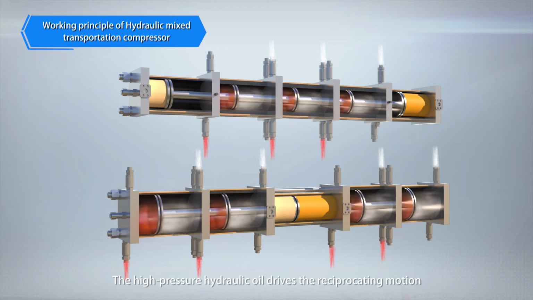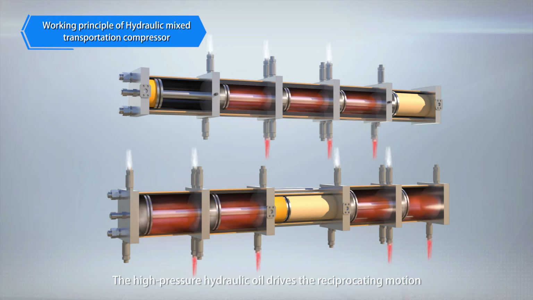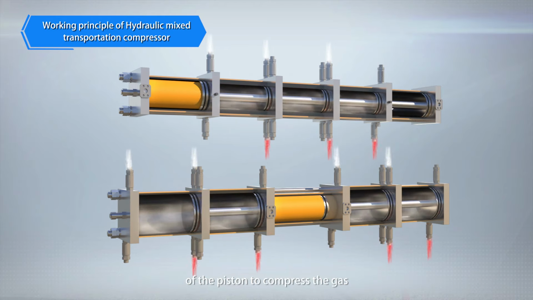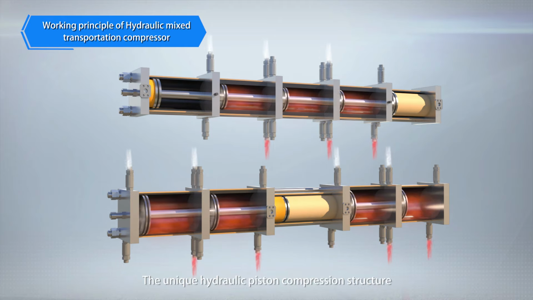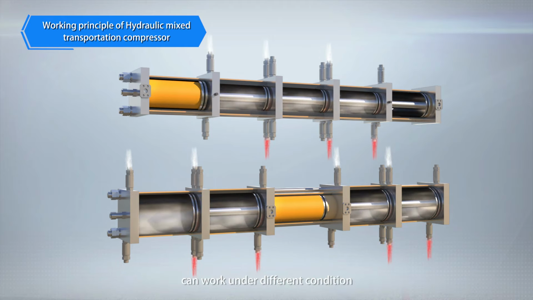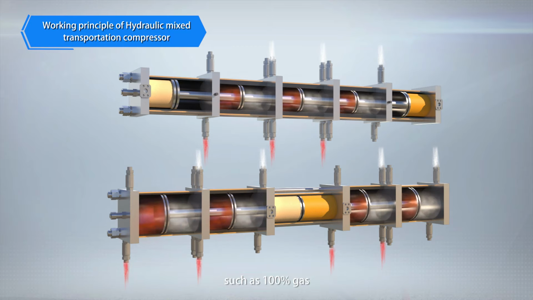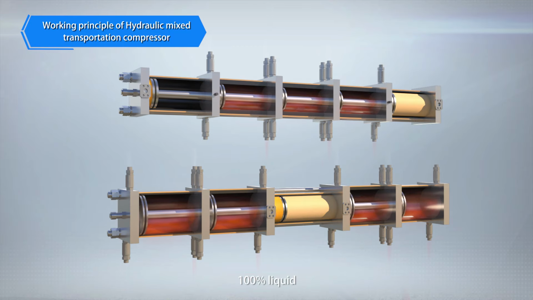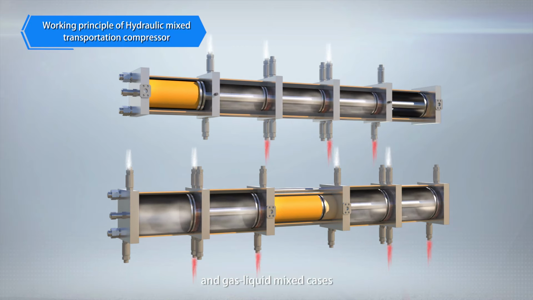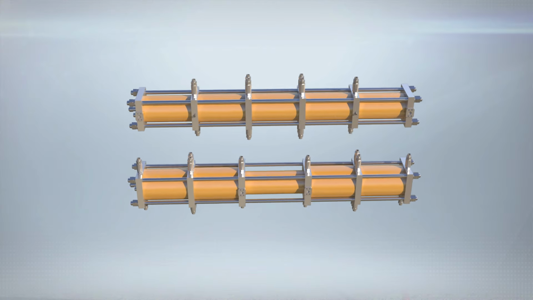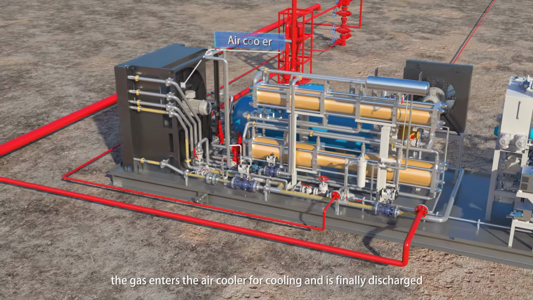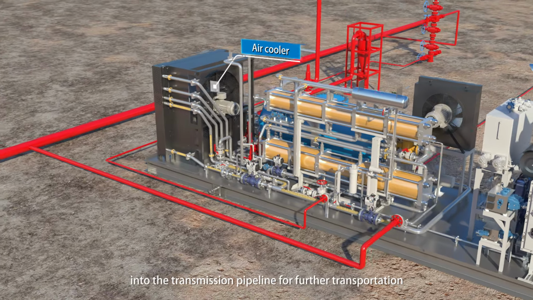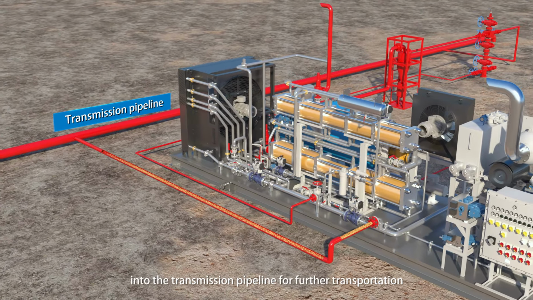The high-pressure hydraulic oil drives the reciprocating motion of the piston to compress the gas. The unique hydraulic piston compression structure can work under different conditions, such as 100% gas, 100% liquid, and gas-liquid mixed cases. After compression, the gas enters the air cooler for cooling and is finally discharged into the transmission pipeline for further transportation.